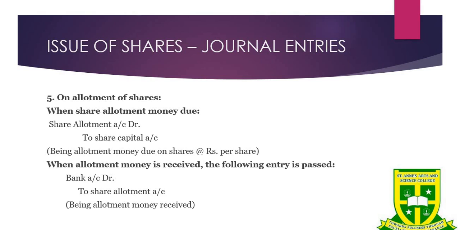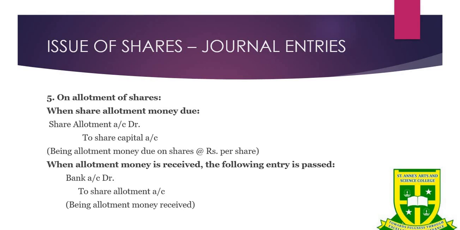Now the next part is allotment of shares. In allotment of shares, when share allotment money is due, the journal entry will be share allotment account debit to share capital account, and the narration will be being allotment money due on shares.